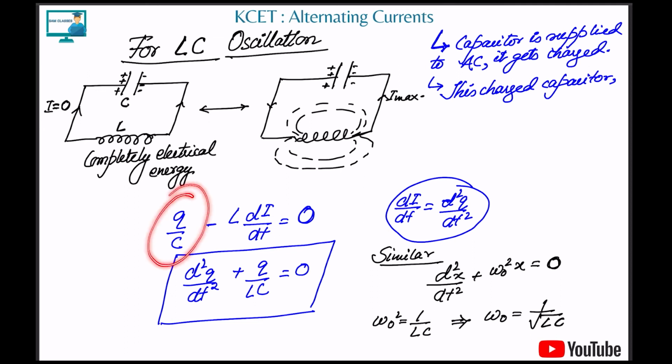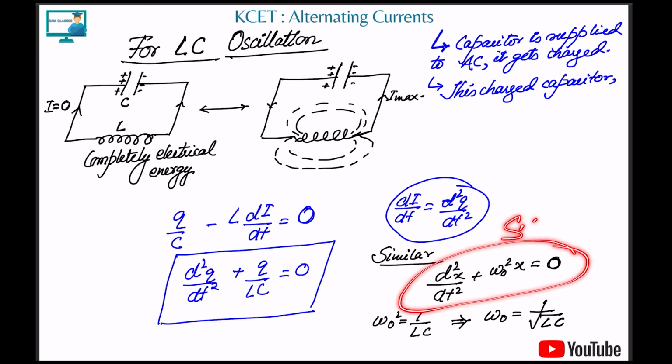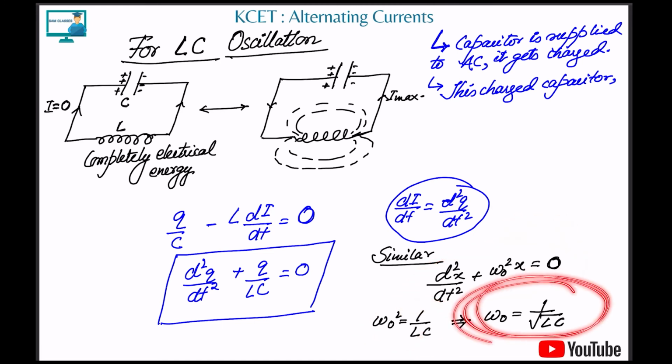So what you see is the voltage across the capacitor, Q by C, minus the voltage across the inductor, together if you add it, will be equal to 0. And di by dt we know is the double derivative of charge with respect to time. So d square q by dt square plus q by LC is equal to 0. This is very similar to the SHM equation, d square x by dt square plus omega naught square x is equal to 0. From there we get the angular frequency omega naught square equal to 1 by LC, and omega naught is equal to 1 by root LC. This is the condition of resonance.